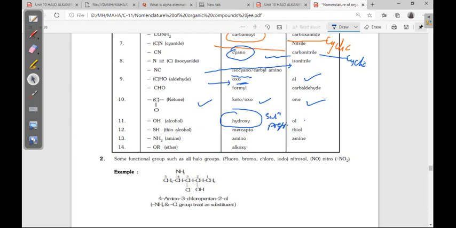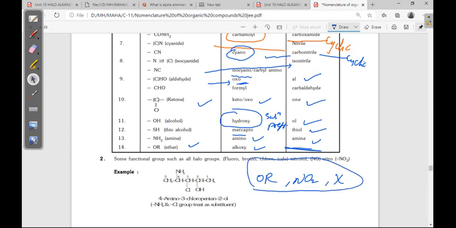Next alcohol, ol, suffix. Then thioalcohol, mercapto, thiol. Then amino, amine. This OR, alkoxy, there is no suffix for this alkoxy. Not only OR, and NO2 and halogens, these are not having any suffix, only prefix is there, okay.